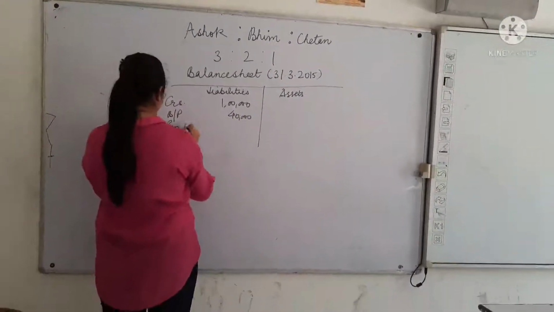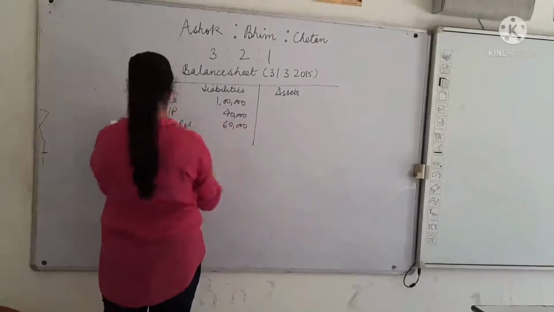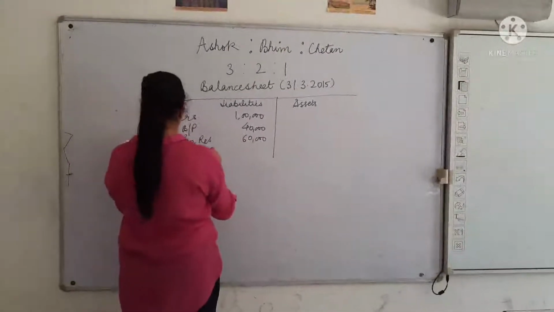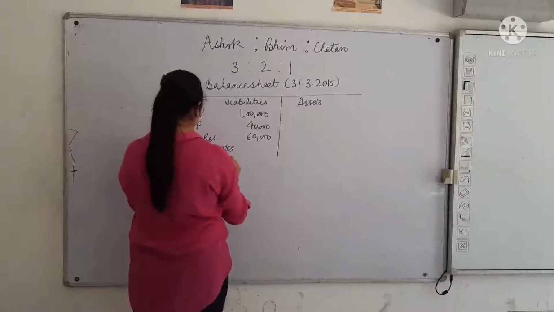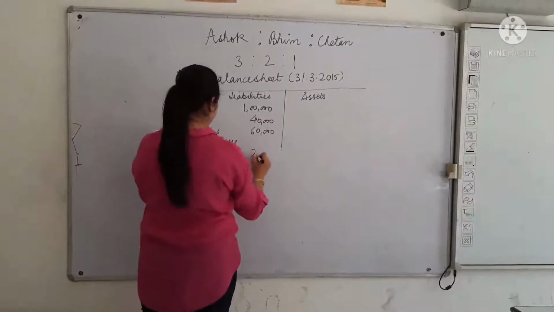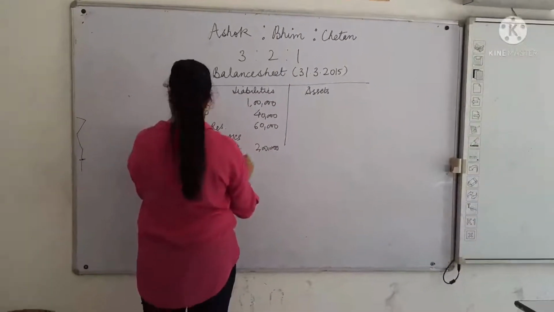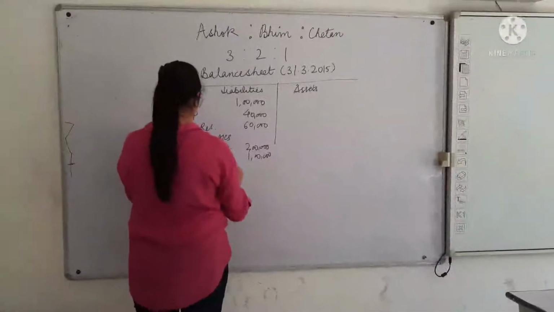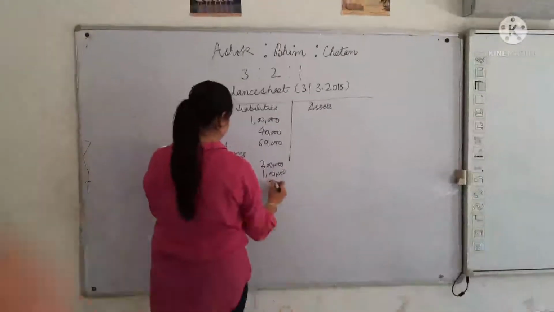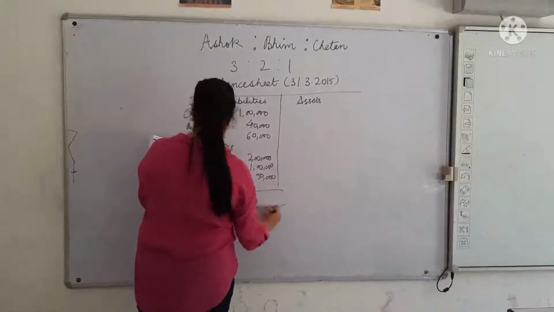General reserve is given with the balance of 60,000. And capital accounts are given: Ashok 2 lakh, Bhim 1 lakh, and Chetan 50,000.